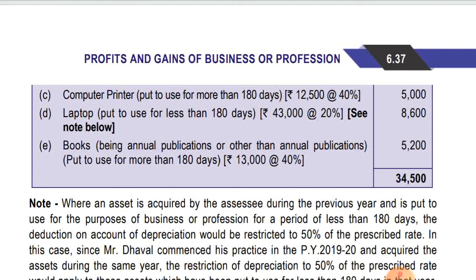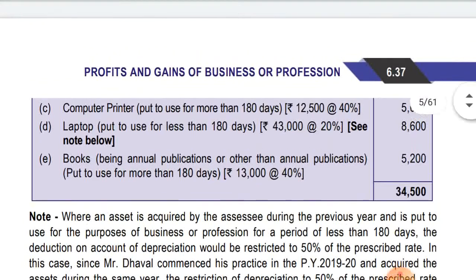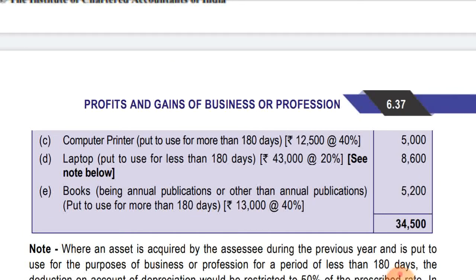If put to use for 180 days or more, then full rate, otherwise half rate. So total depreciation in case of plant and machinery is coming to 34,500.